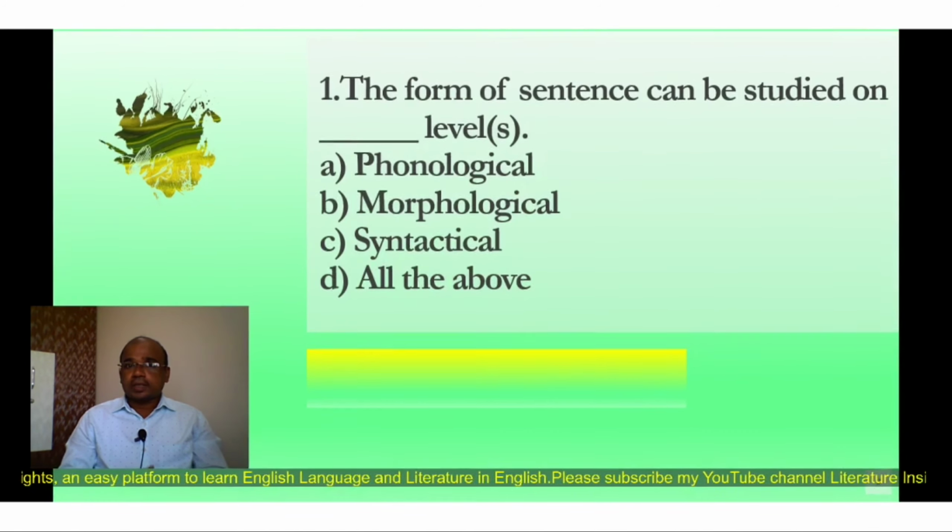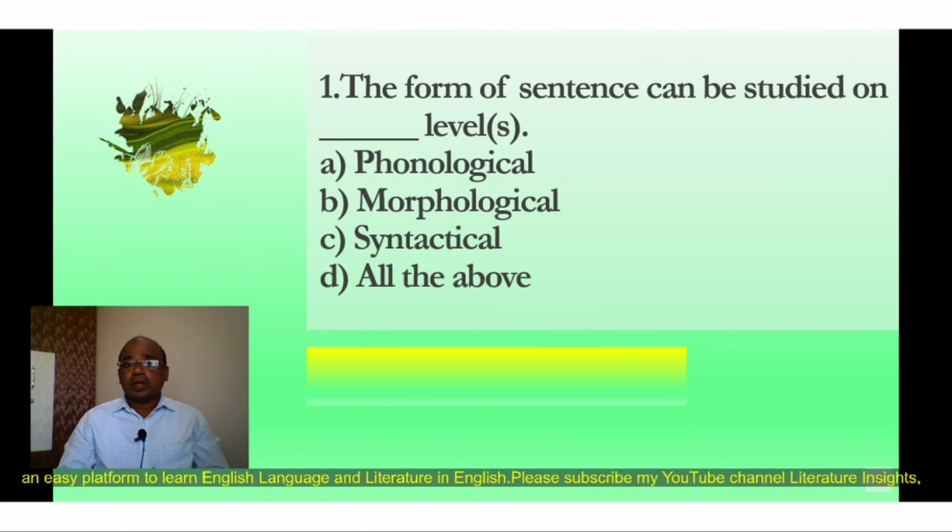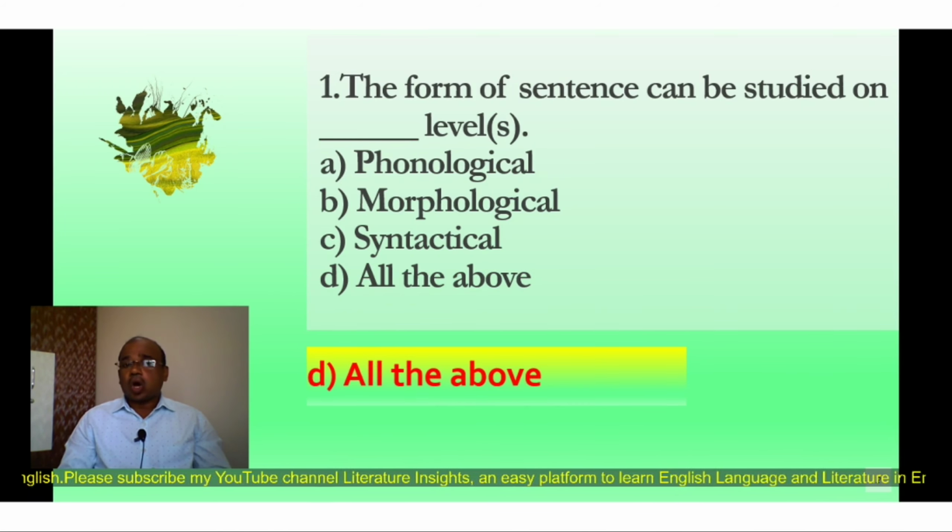So let's proceed. The first question is, the form of sentence can be studied on levels. So here 4 options: A phonological, B morphological, C syntactical, D all the above. The students have to select the correct option out of these 4 options on the basis of their study. So now here the correct option is D all the above.